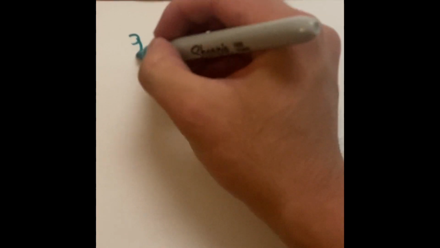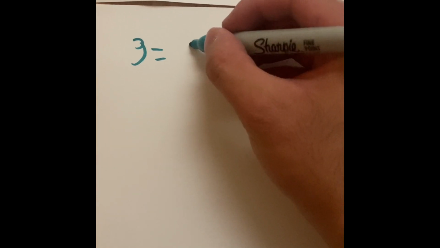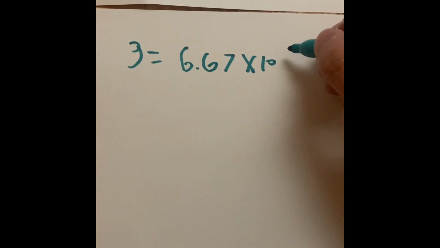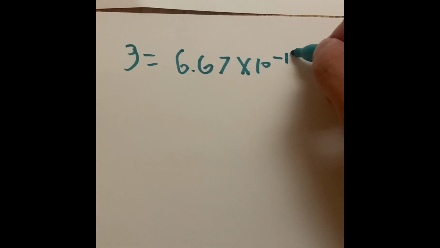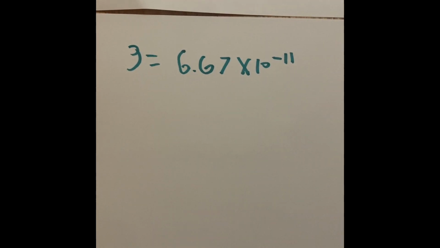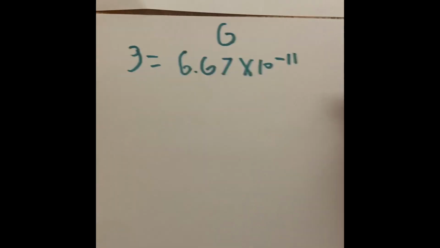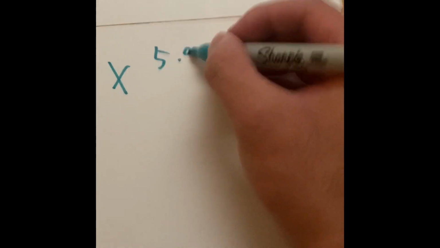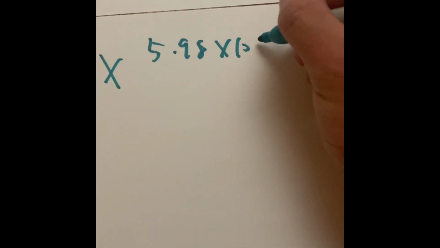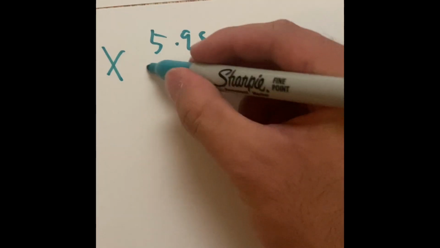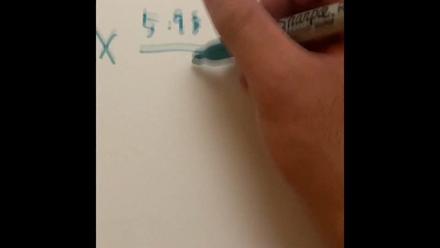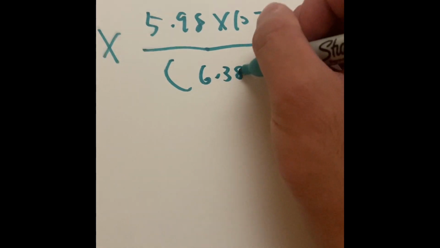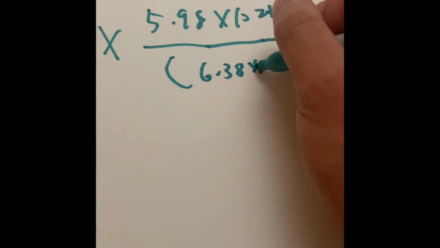We write the formula G equals 6.67 times 10 to the negative 11th power. That is going to be our gigantic letter G. Then we have to multiply that by 5.98 times 10 to the 24th kilograms, the mass of the Earth. Divide that by the radius squared. That is 6.38 times 10 to the power of 6.